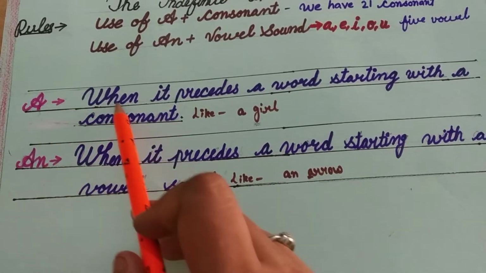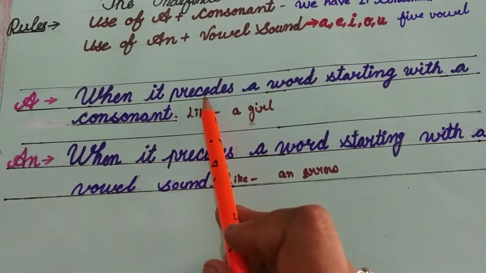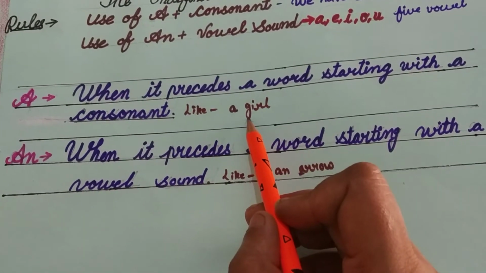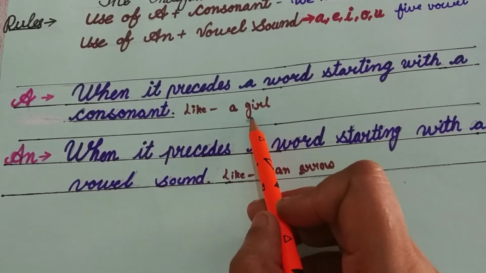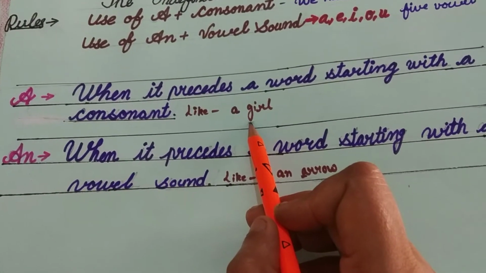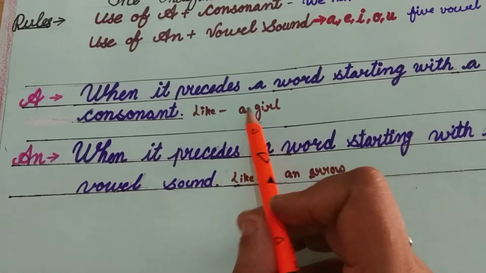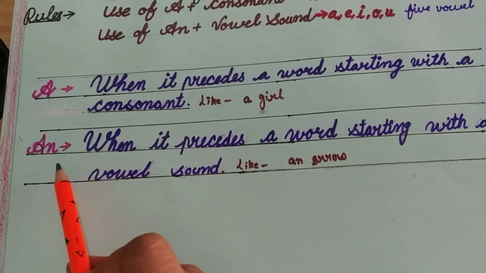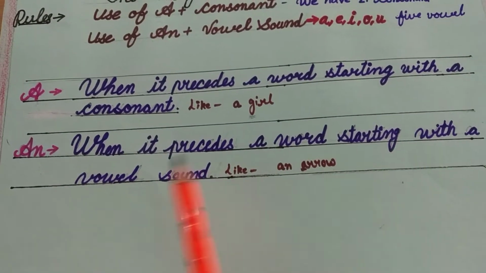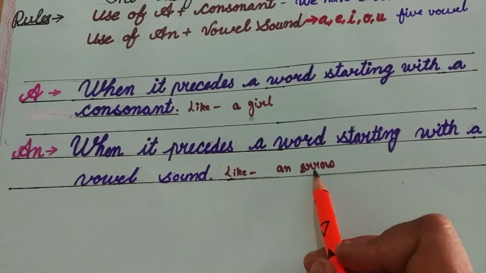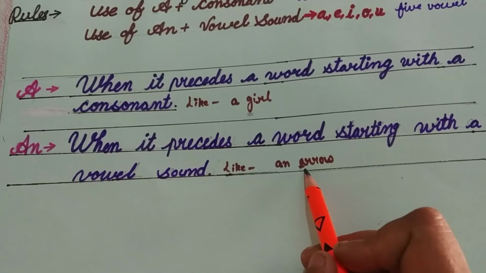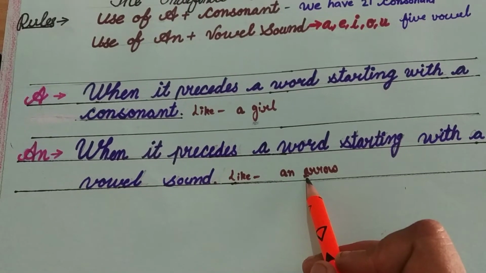First is a. We will use a when it precedes a word starting with a consonant. So the first is girl. The first letter of girl is G. So G is a consonant, so we will use a here. Next is an. We will use an when it precedes a word starting with a vowel sound, like arrow. The first letter of arrow is A. So we will use an here because it is a vowel sound.